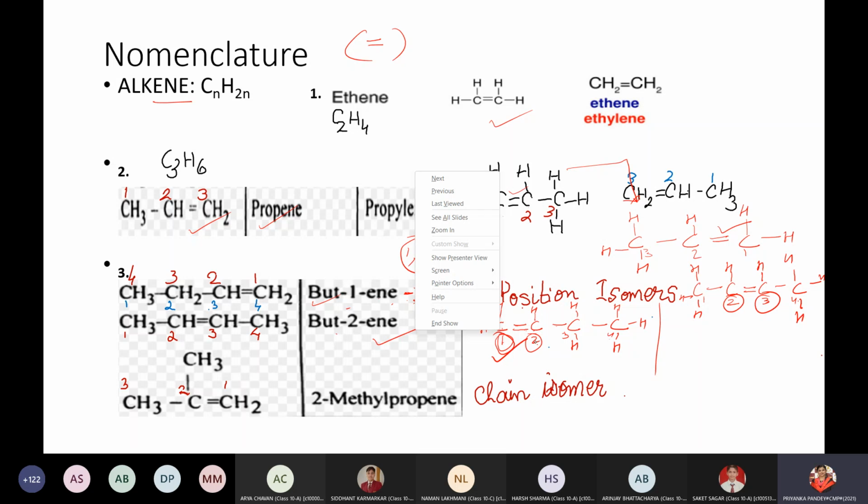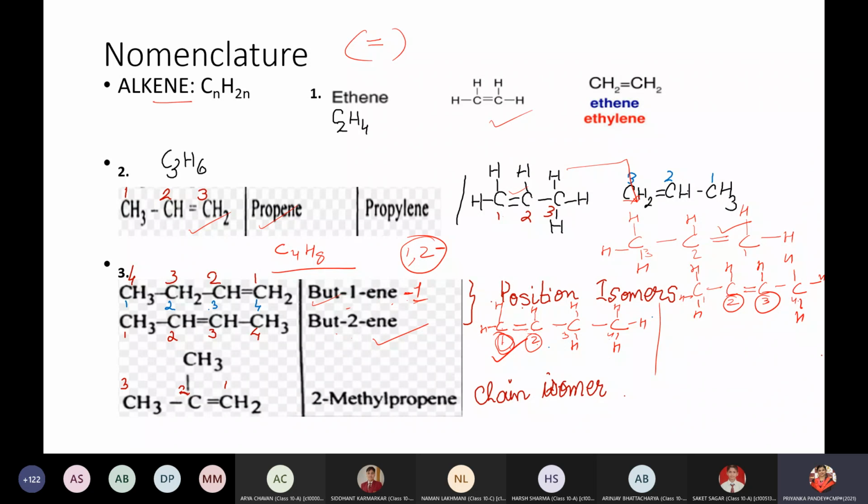So when the structure remains the same, meth, eth, prop, but, C4H8, CnH2n, when we count the number of carbon and hydrogen atoms, in both they are the same, but the position of the functional group is going to change from first to second.